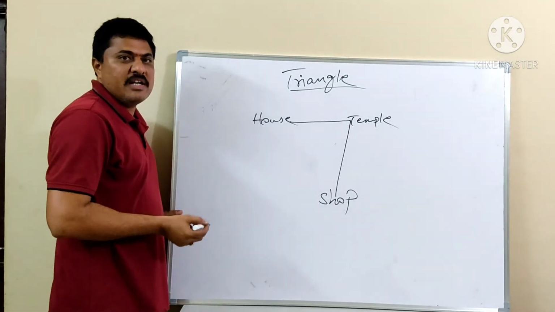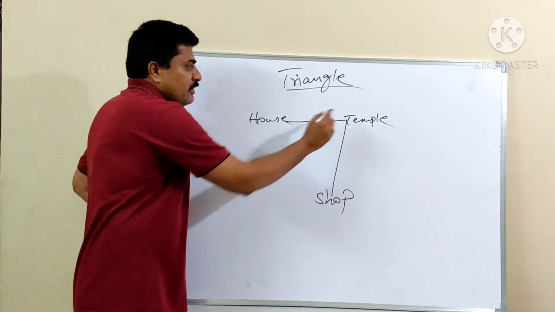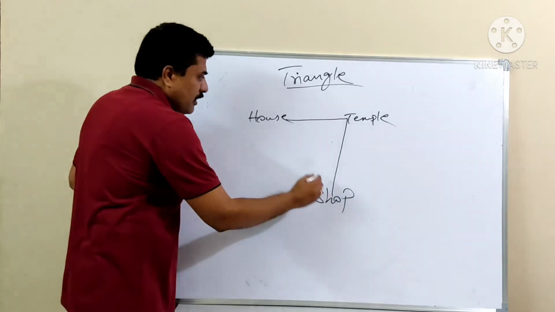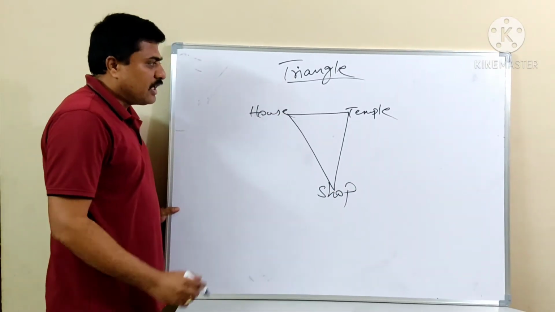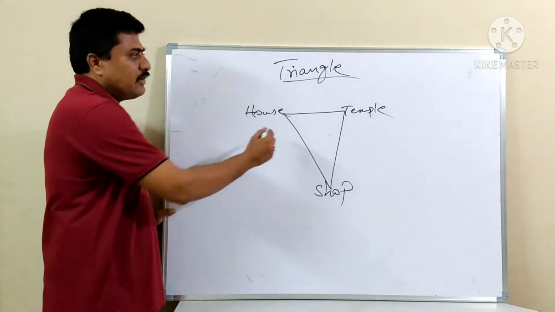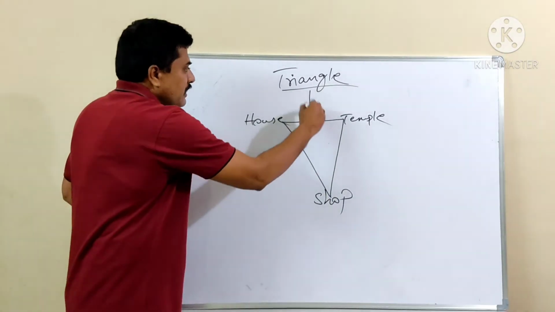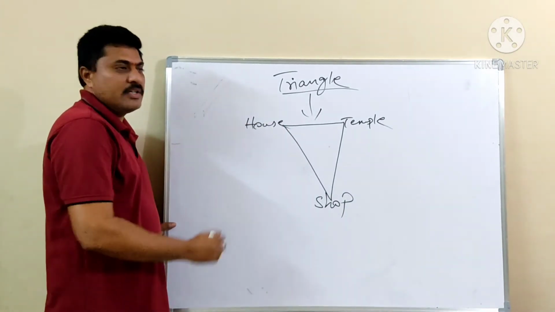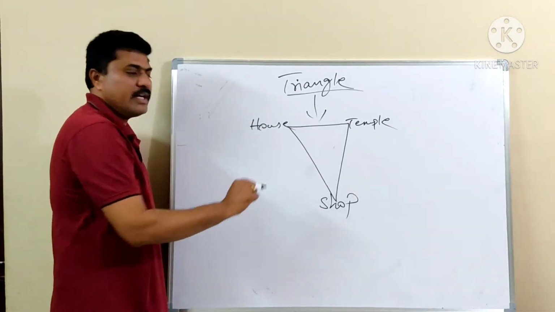Here observe the mathematical relation. Your starting point is the house, you visit the temple in the middle, then from the temple you go to the shop, and after the shop you come back to your house. When we observe these three places, house, temple and shop, the shape we get is called a triangle. So it is a triangular path, based on three places: house, temple and shop.